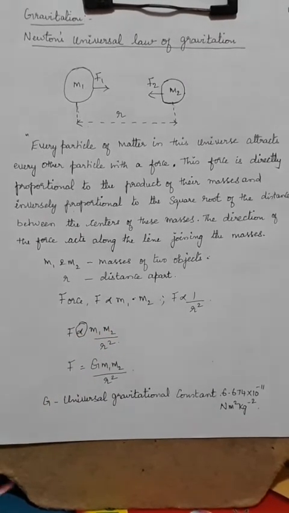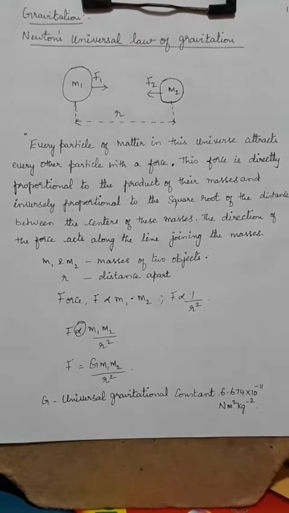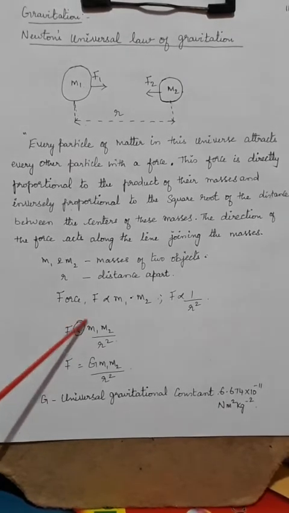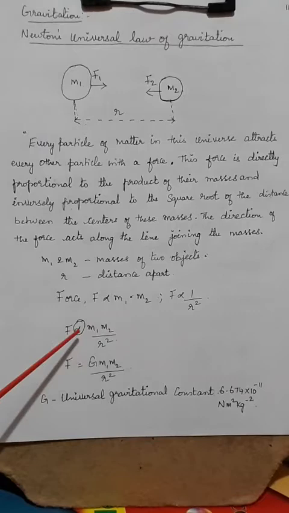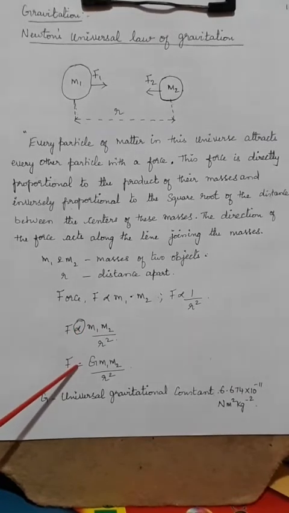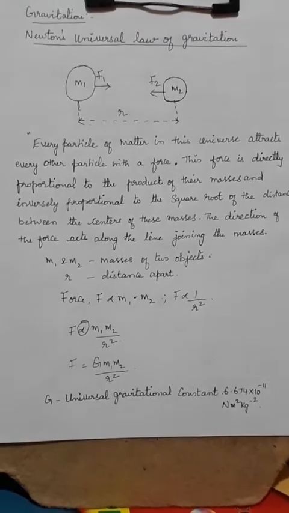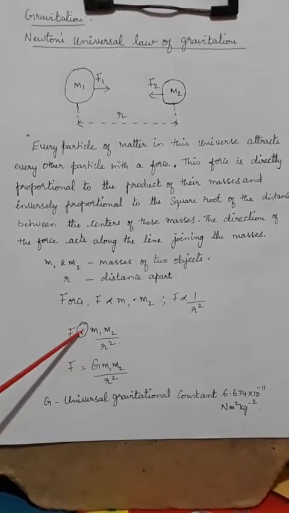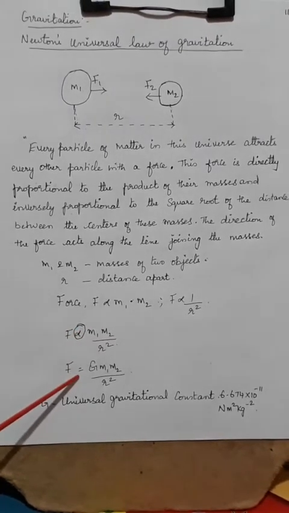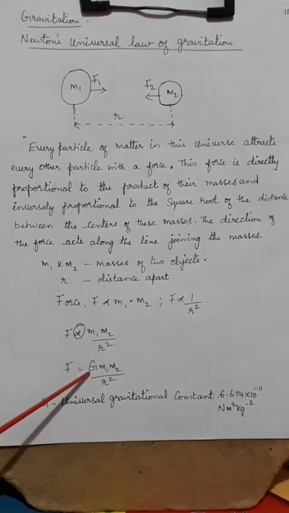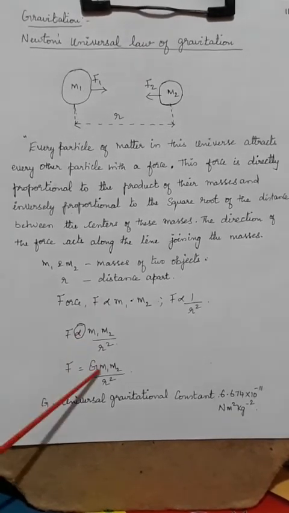I can combine these two and write F proportional to m1 into m2 by r square. And in earlier classes it is taught to you that in order to remove a proportionality sign, an equal to sign is introduced by multiplying by a constant. So this proportionality sign changes to equal to, and during that time you multiply by a constant G here.